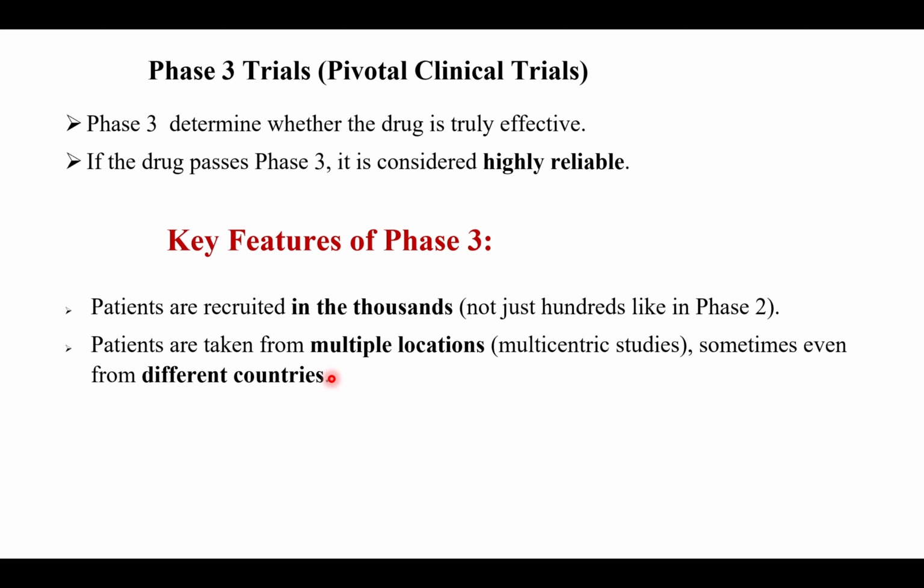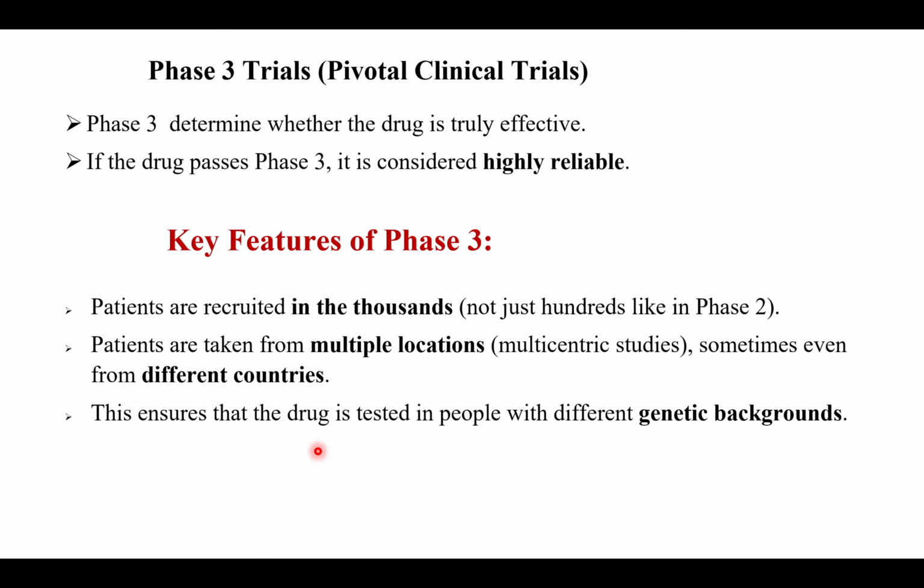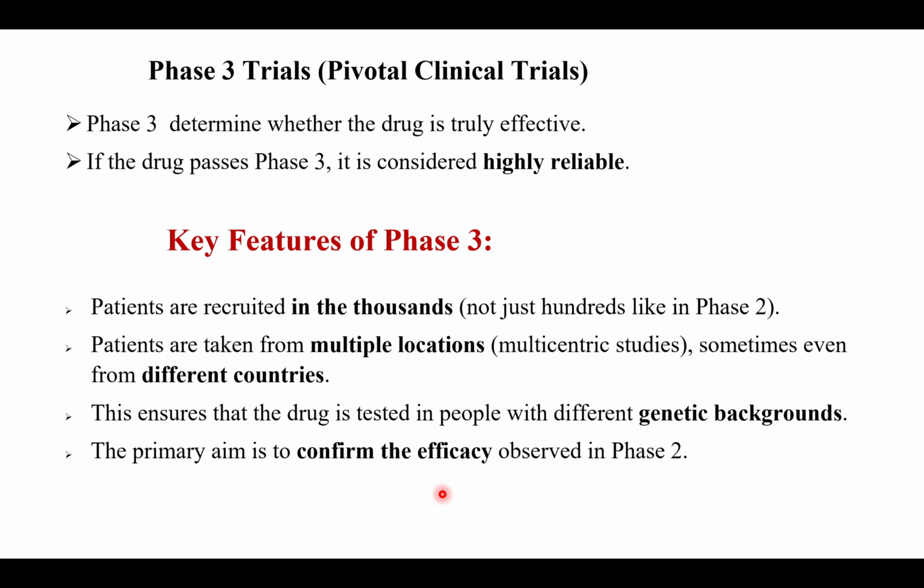And in phase 2 trials, we took patients from only one location. The study was only unicentric. But in phase 3 trials, patients are taken from multiple locations, called multicentric studies. Sometimes we can even take patients from different countries. This ensures that the drug is tested in people with different genetic backgrounds. So the main aim of a phase 3 clinical trial is to confirm the efficacy that was observed in phase 2.